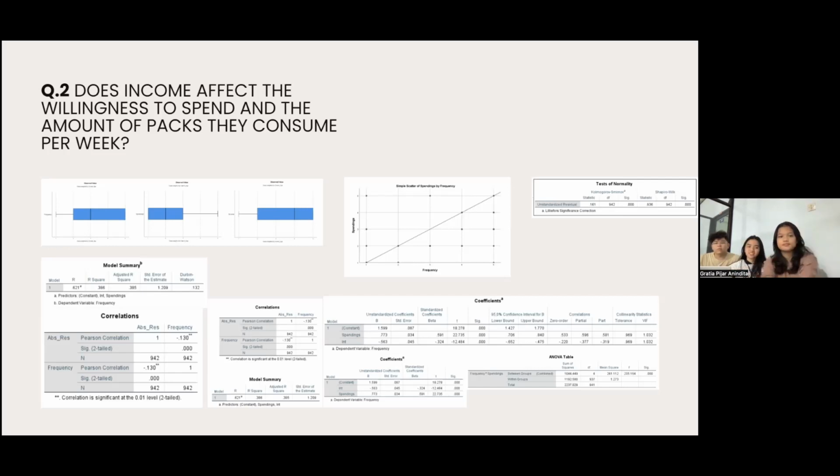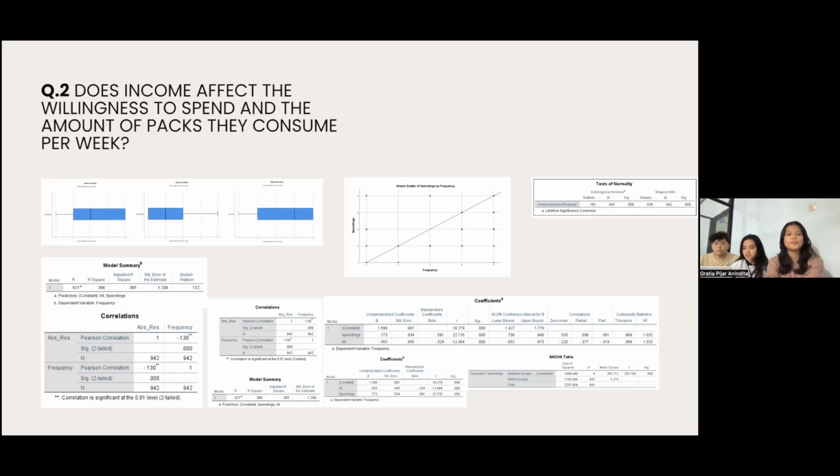Okay, so in the second test, we are going to determine whether the income of cigarette consumers affects their willingness to spend per week and the amount of packs that they consume per week. To test this, we use a regression model with the income data being a moderator towards the relationship between the willingness to spend per week and the amount of packs consumed per week. Due to all three data being scale data, we proceed with a moderation in regression model.